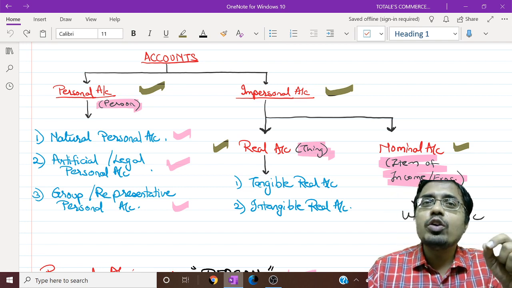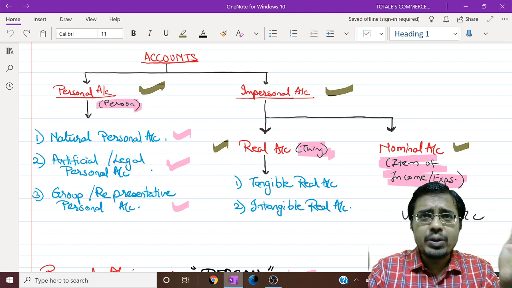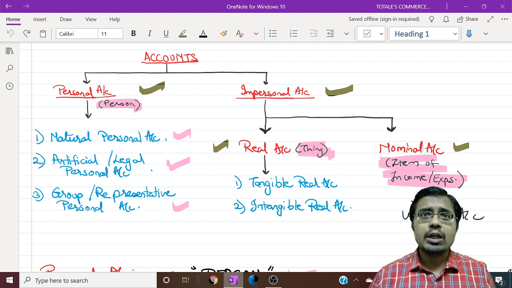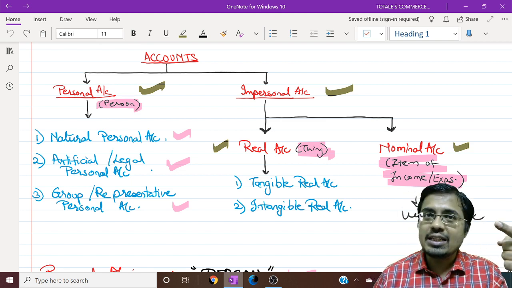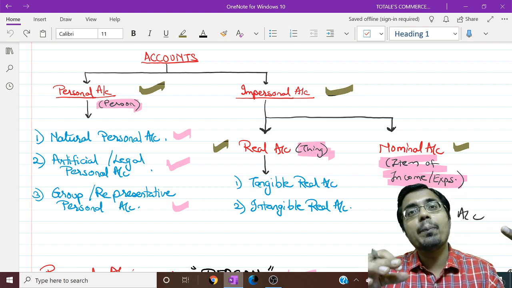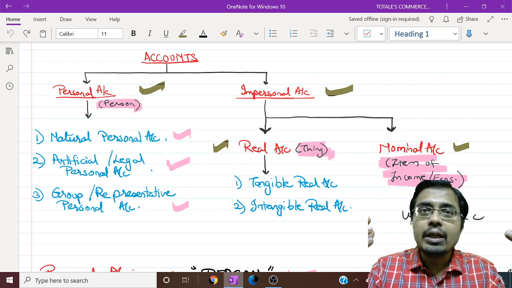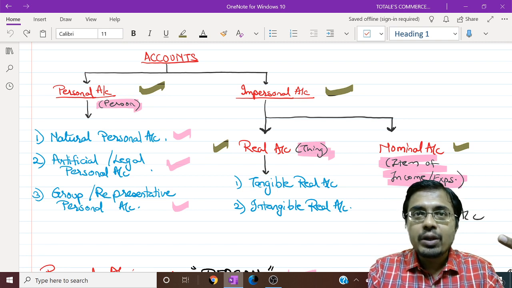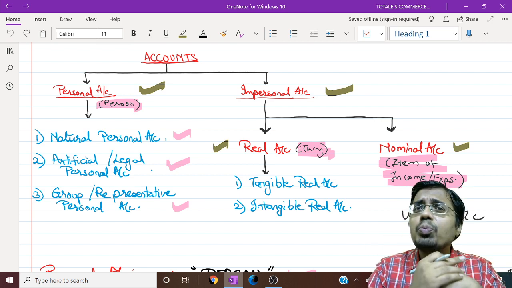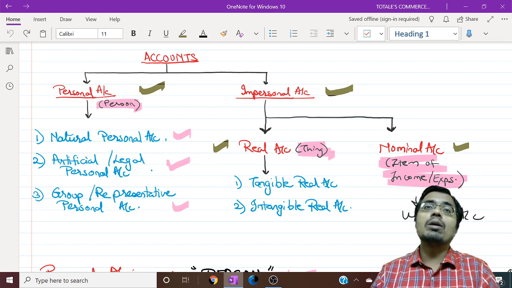In the last video we had looked into what are the types of accounts. Accounts basically are of two main types, personal and impersonal. Personal accounts are the accounts which deal with accounts of persons. Now in this there are three subtypes. First is natural personal account which deals with human beings, artificial or legal personal accounts which deal with persons other than human beings, that is banks, cooperative societies, then companies, partnership firms, clubs, trusts, educational institutions, governmental bodies, etc. And the last is group or representative personal account. It deals with groups or it represents some other personal account.